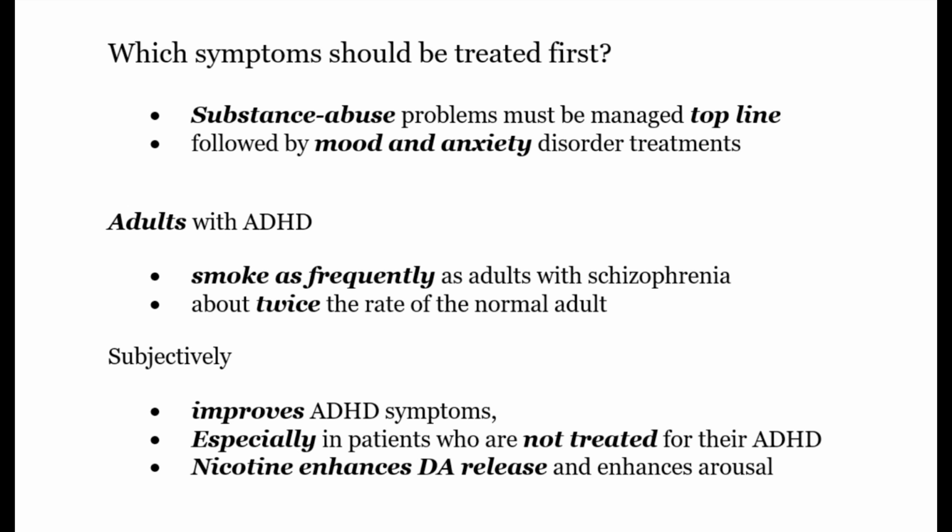Treatment. Which symptoms should be treated first? Substance abuse should be first, followed by mood and anxiety disorders. Adults with ADHD smoke as frequently as adults with SCIS, that is about twice the rate of normal adults. Subjectively, it improves ADHD symptoms, especially in patients who are not being treated for their ADHD, as nicotine enhances DA release, thus arousal.